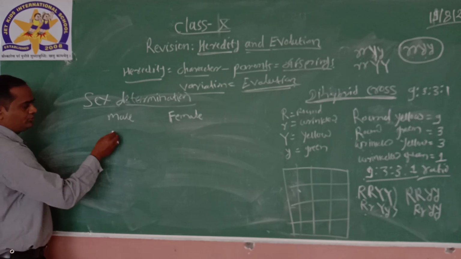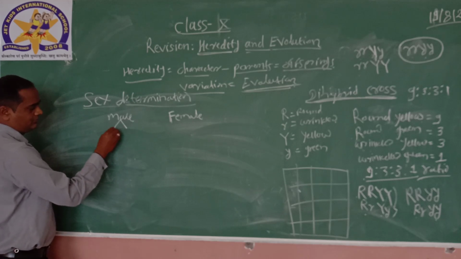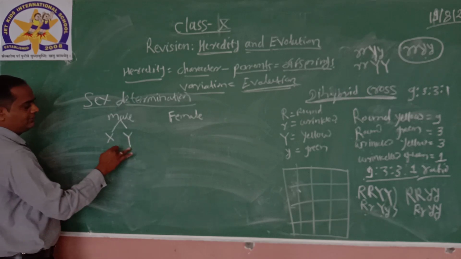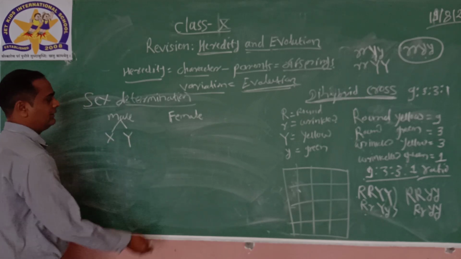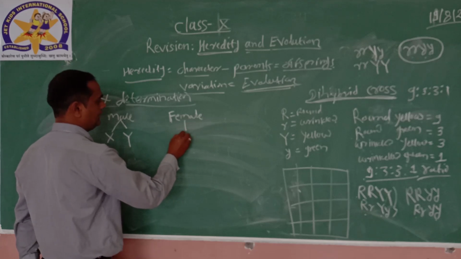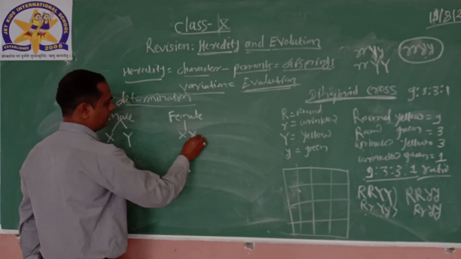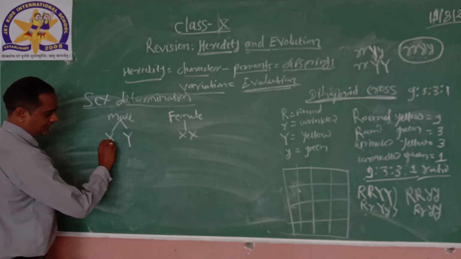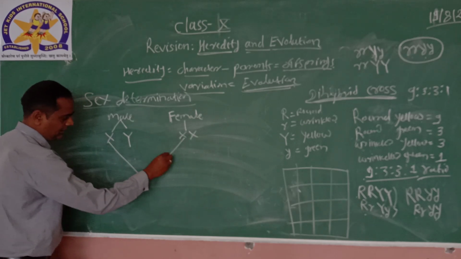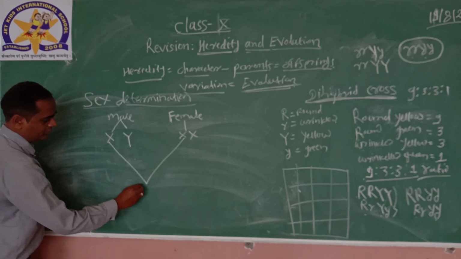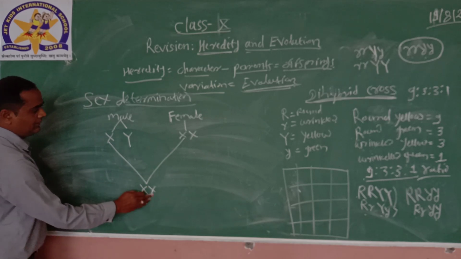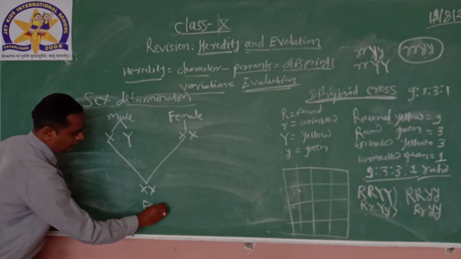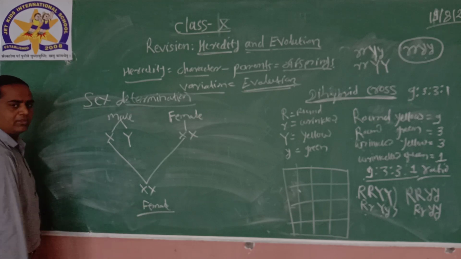A male shows X and Y, normal size and small size, and a female shows both X chromosomes. When the X of the male crosses with the X chromosome of the female, it will be XX and the developed offspring will be female.